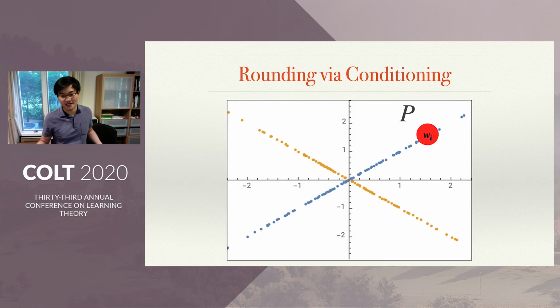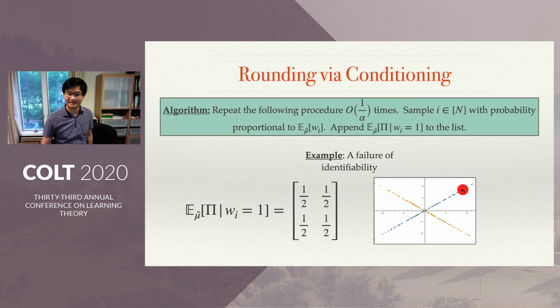Well, here's a plan. I could just pick a random xi. I can take its corresponding indicator variable wi, and I can fix it to be equal to 1. So I fix that to be, I believe that to be an inlier. And if I do so, then I should be able to isolate the solution that is this subspace P upon which the blue data lies.